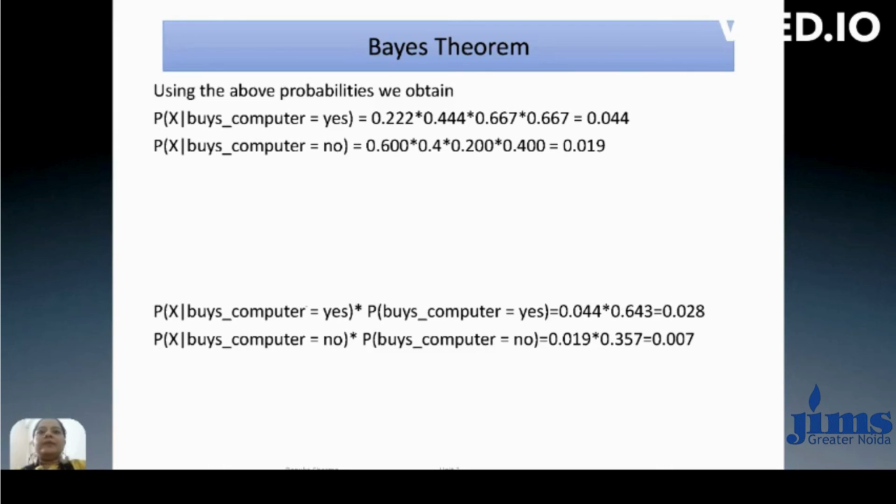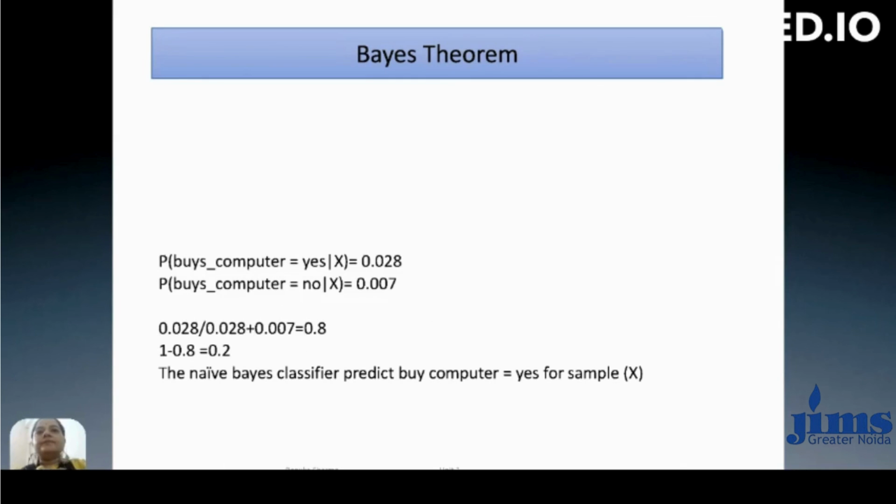So based on these probabilities, the probability of y when x is given belongs to the yes class, because the probability of x given y equal to yes into the probability of y equal to yes gives the highest value. So we have the probability of y equal to yes as 0.028, and the probability of y equal to no as 0.007.